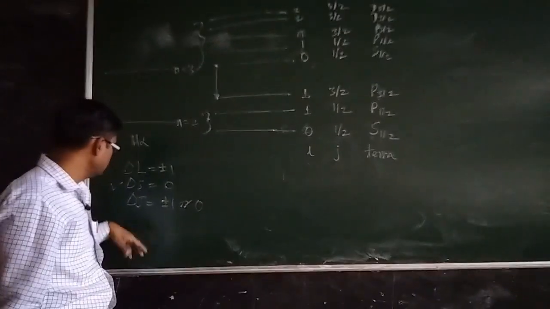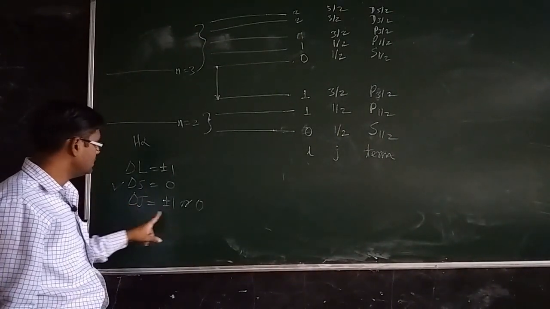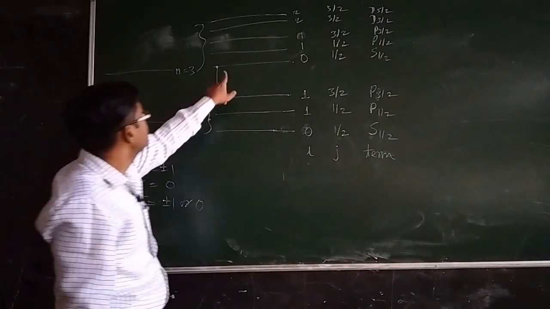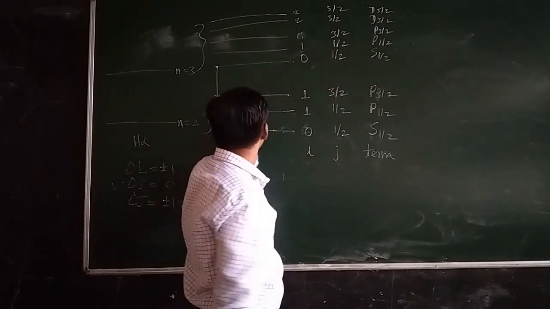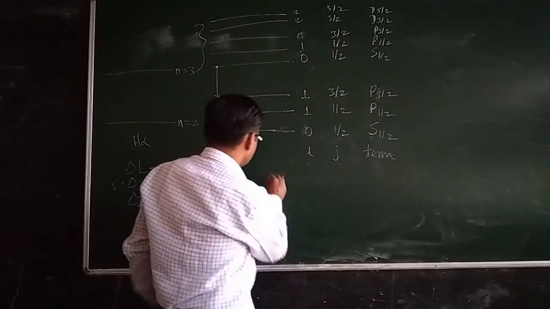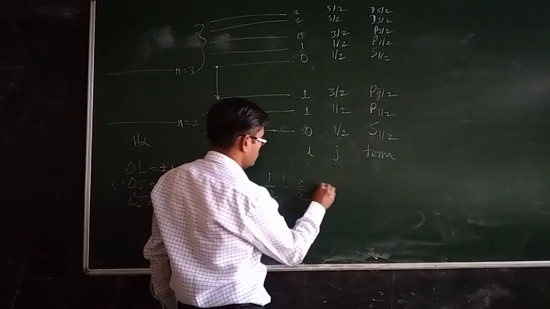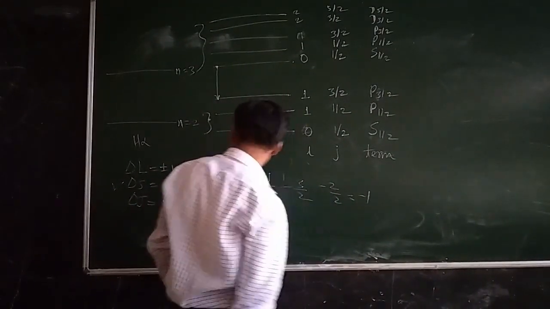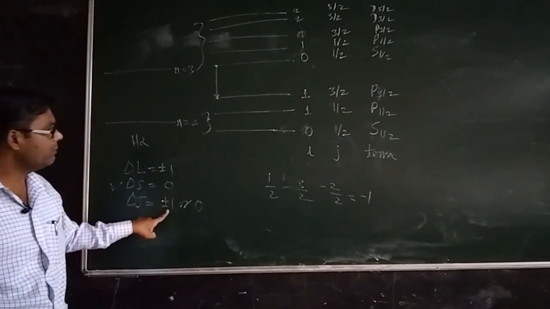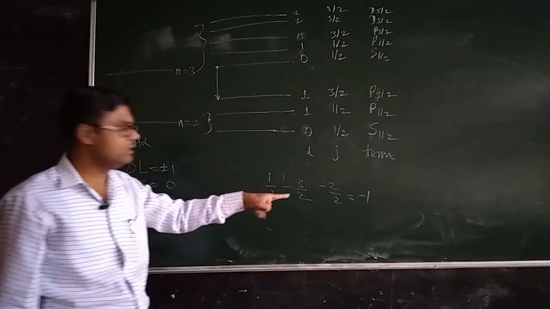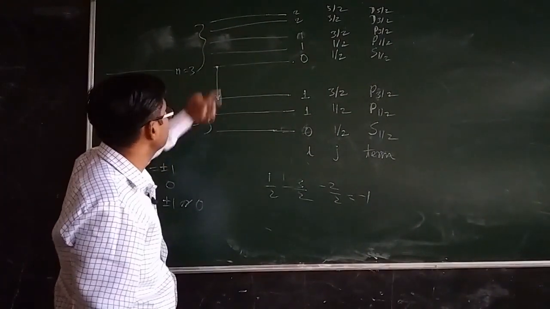So we need not consider this. Now let us think about this delta J equal to plus or minus 1. So for this J equal to 1 by 2, for this J equal to 3 by 2. So 1 by 2 minus 3 by 2 will be equal to minus 2 by 2, which is equal to minus 1. So delta J equal to plus 1 or minus 1. So it is now coming minus 1. So this is also allowed. So this transition is allowed.